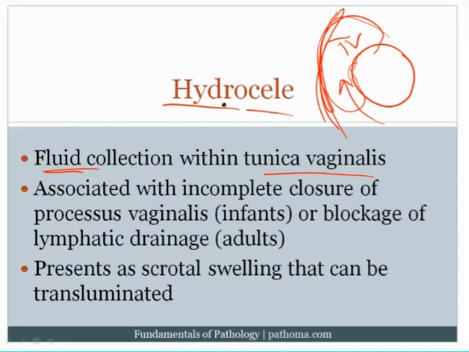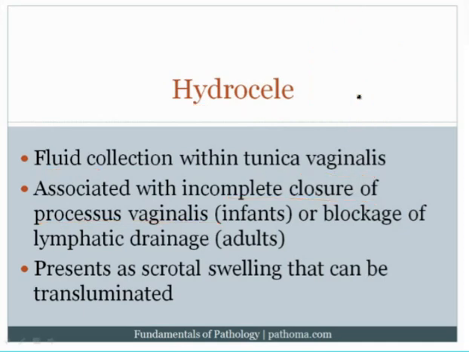Now, it's associated with incomplete closure of the processus vaginalis in infants. Remember that when you form the scrotum, it actually is an invagination of the peritoneum that comes down like this to form the tunica vaginalis. So if this is not sealed properly up here, then you can have a connection with the peritoneum, which could provide fluid to this region, and that's what you would see in infants. Again, this is a failure of the closure of the processus vaginalis. At the same time, it's possible to see it in adults, and if you see it in adults, it's classically due to blockage of lymphatic drainage.